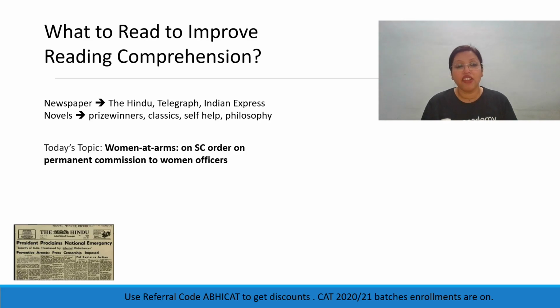So finally, the Supreme Court has ordered the army to offer permanent commission to women officers if they want. So in all the 10 branches of the Short Service Commission, the women officers can now opt for permanent commission. They will be eligible for all the same advantages and promotions that their male counterparts are. Isn't that interesting? That is an amazing thought. After so many years and after so much effort, the lady officers will be getting their due place under the sun, and that's really commendable. So thank you, Supreme Court, for being the best Supreme Court that you could ever be.